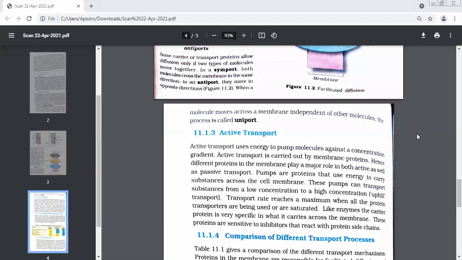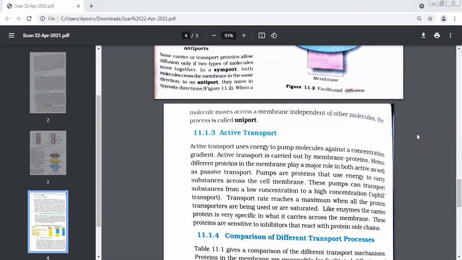Similarly, these pumps and porins are also very smart. They will not help everybody. Will you help everybody to carry luggage? No, ma'am. We just carry for our friends, correct?